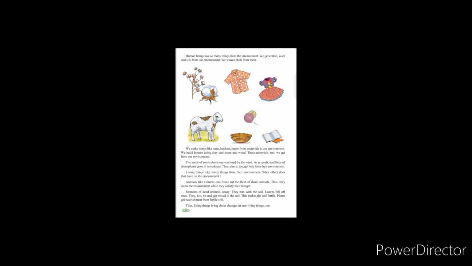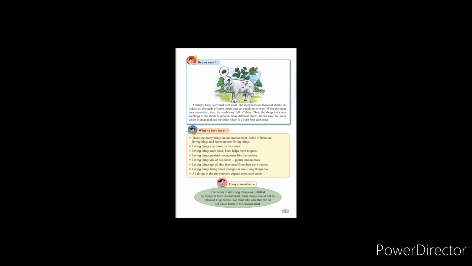And as the remains of dead animals, they also get mixed in the soil. This makes the soil fertile. Plants get nourishment from fertile soil. Now this makes the soil fertile and plants get nourishment. Means plants grow stronger from this fertile soil. Thus, living things bring about changes in non-living things too.